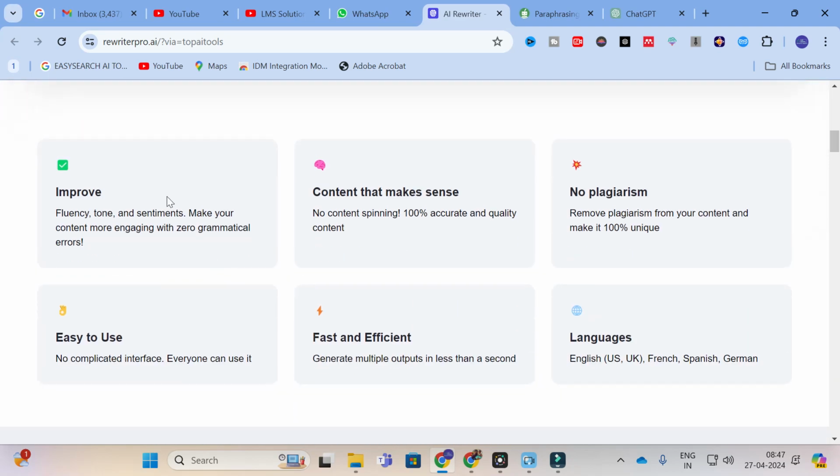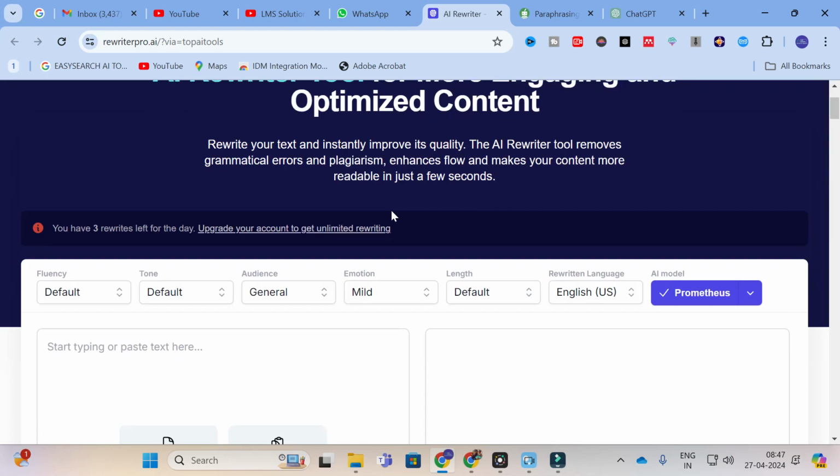Here you can see these are the important characteristics of this particular AI tool, that is you can improve the content, so that the content makes sense. Whenever you are rewriting your content, it is very important to do so without changing the core meaning of the content. You have to paraphrase the content in order to reduce plagiarism. So that is very important. After that, remove plagiarism from your content, make it 100% unique, and it is easy to use, fast and efficient, and you will have different languages. So let us explore with some content.